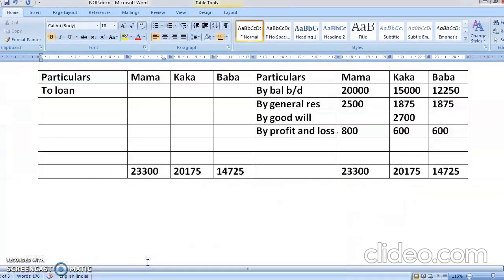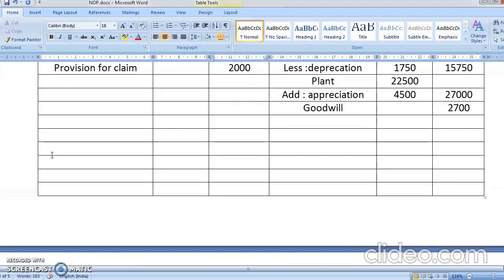So you write here to loan account. Who's retiring? Kaka. So 20,175. For the other two partners, you are going to have a balance. So to balance carried down. Okay. So it is 23,300 and this person is 14,725.